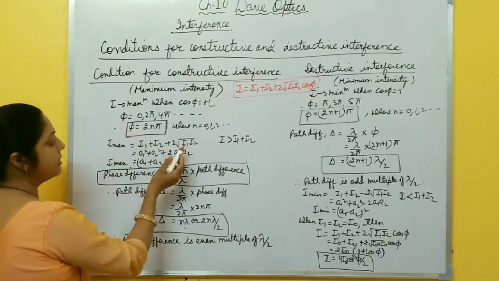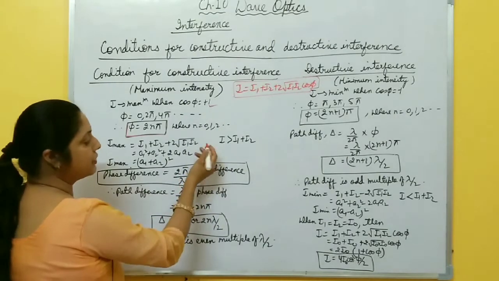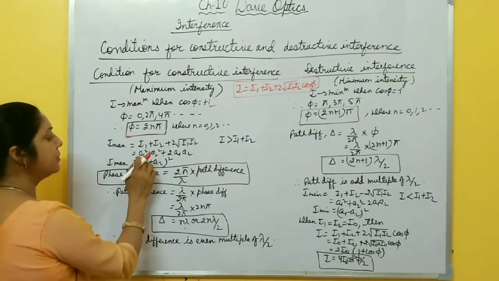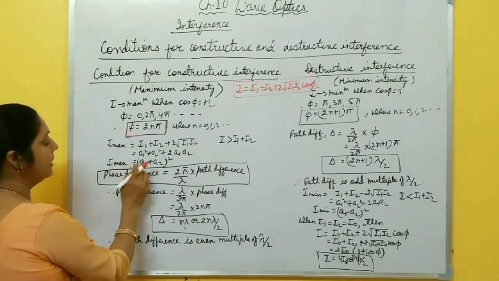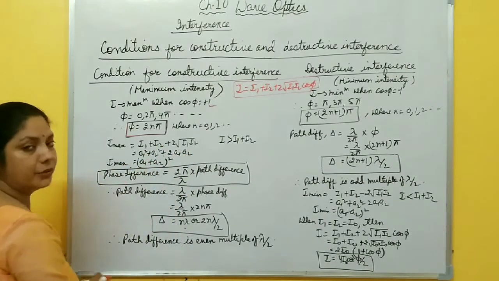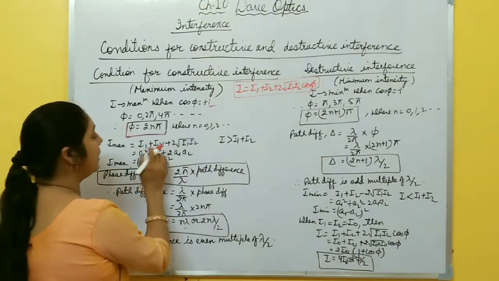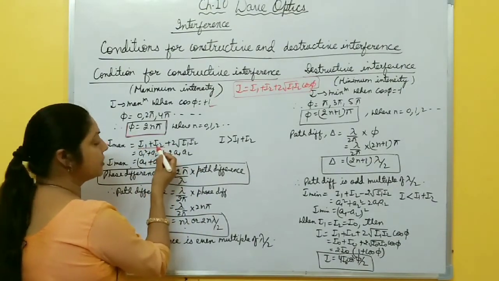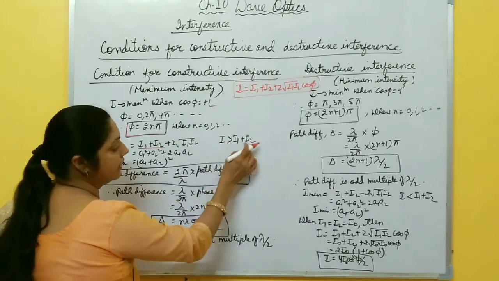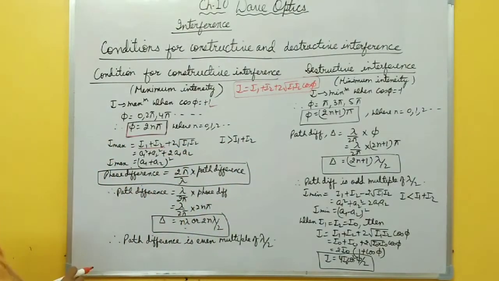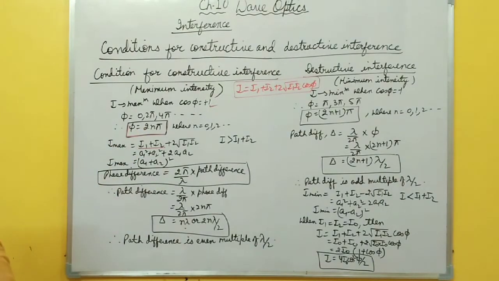And maximum intensity becomes what? I1 plus I2 plus 2 under root I1 I2 cos phi is 1. You know I1 is A1 square, I2 is A2 square, plus 2 A1 A2, and you can write I max equal to (A1 plus A2) whole square. Why is intensity maximum? Because here I is greater than the sum of these two intensities, right? This term is extra, so I is greater than I1 plus I2. Hence, when phi is 2n pi, intensity is maximum.